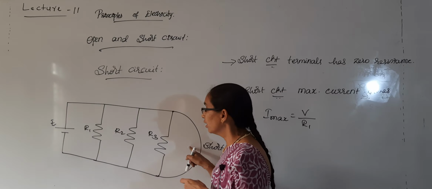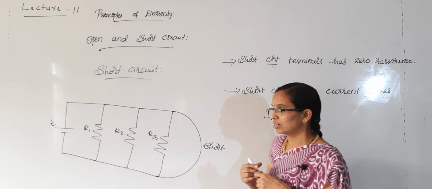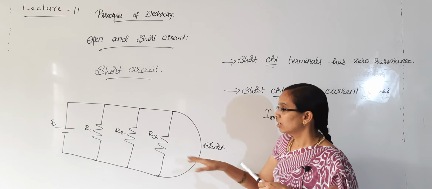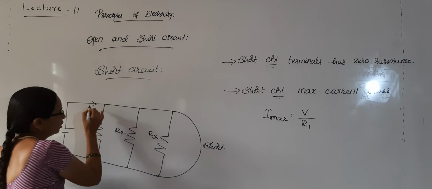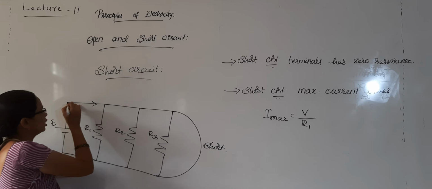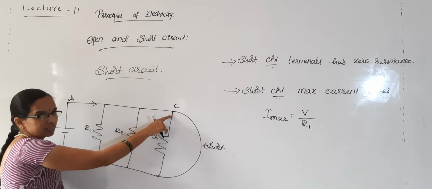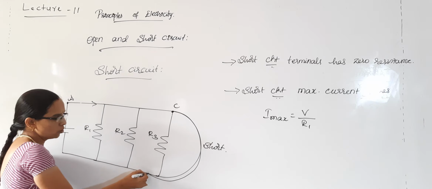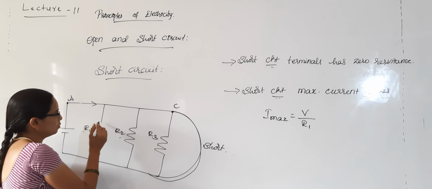But here, if I make the short circuit in a parallel combination of resistors, what happens? Not only R3 will be shorted, but also R1 and R2 will be shorted, because the current flows from here and it is directly connected here. The potential at this point is equal to the potential at this point. So the current will choose this path. All the current flows here, no current flows through this.